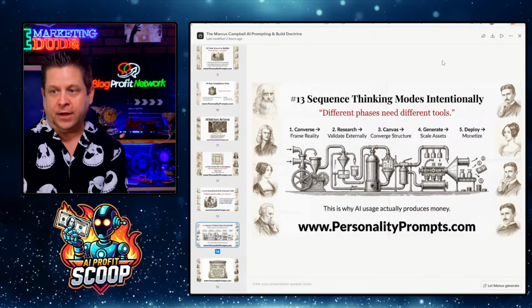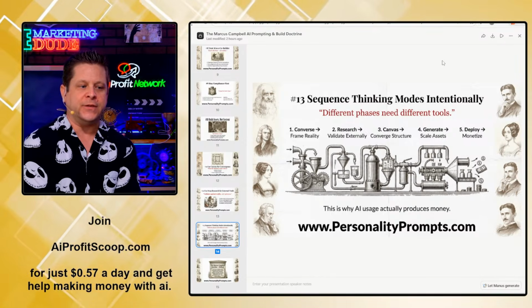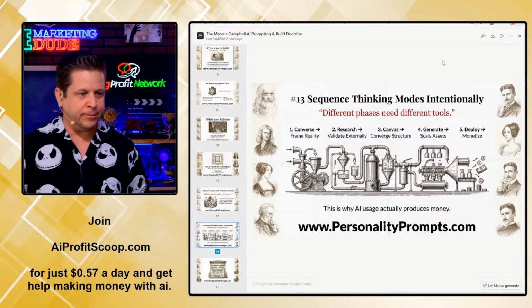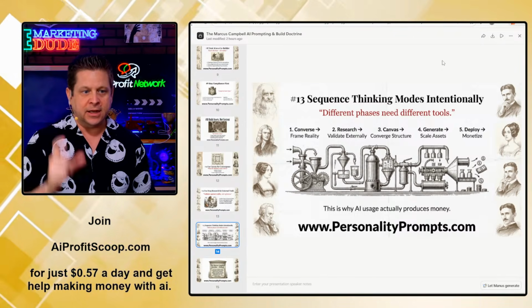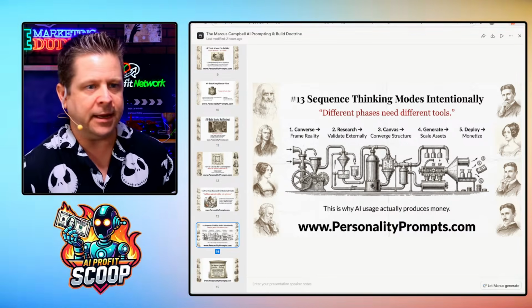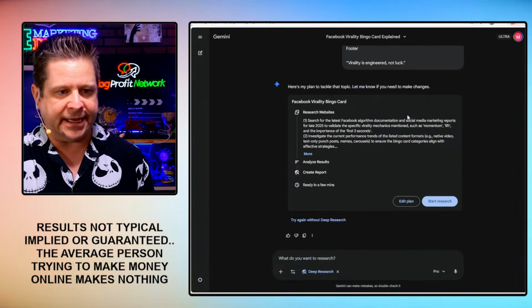Notice how in this webinar I've gone through and sequence thought, like, okay, how does this work? How does that work? Where can things fit in here? And you're constantly looking at it. Very, very, very important. Starting to understand that, now we can look at the different phases. Converse. How do we frame what's going on? What is framing? Framing is like this. I just framed it with all this AI stuff.